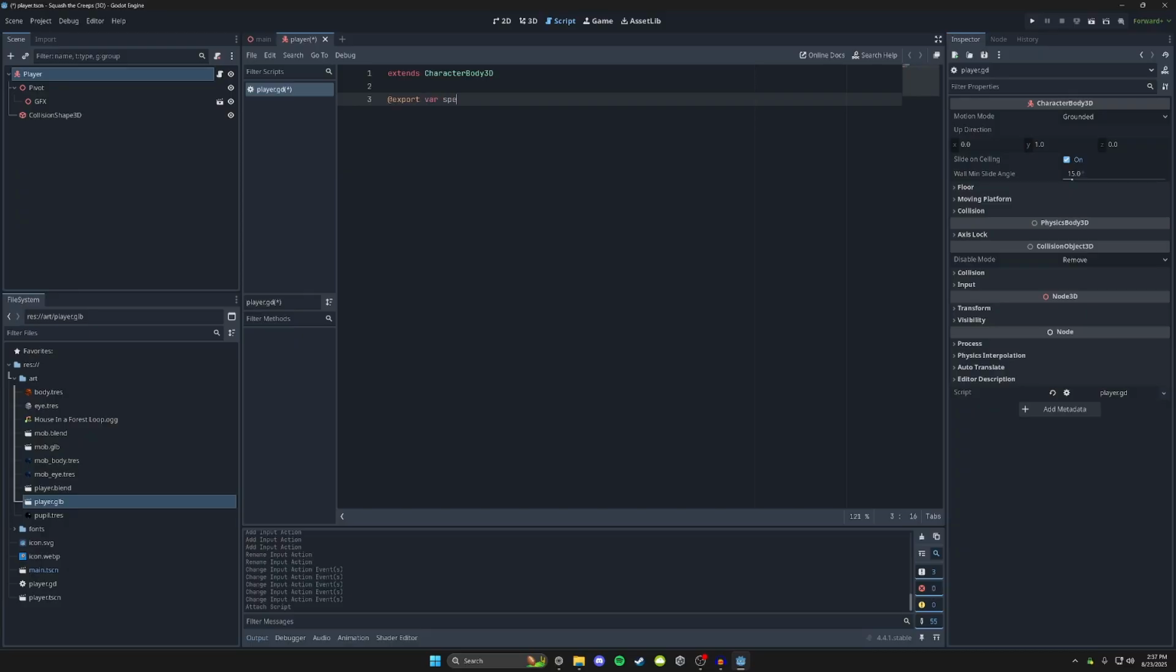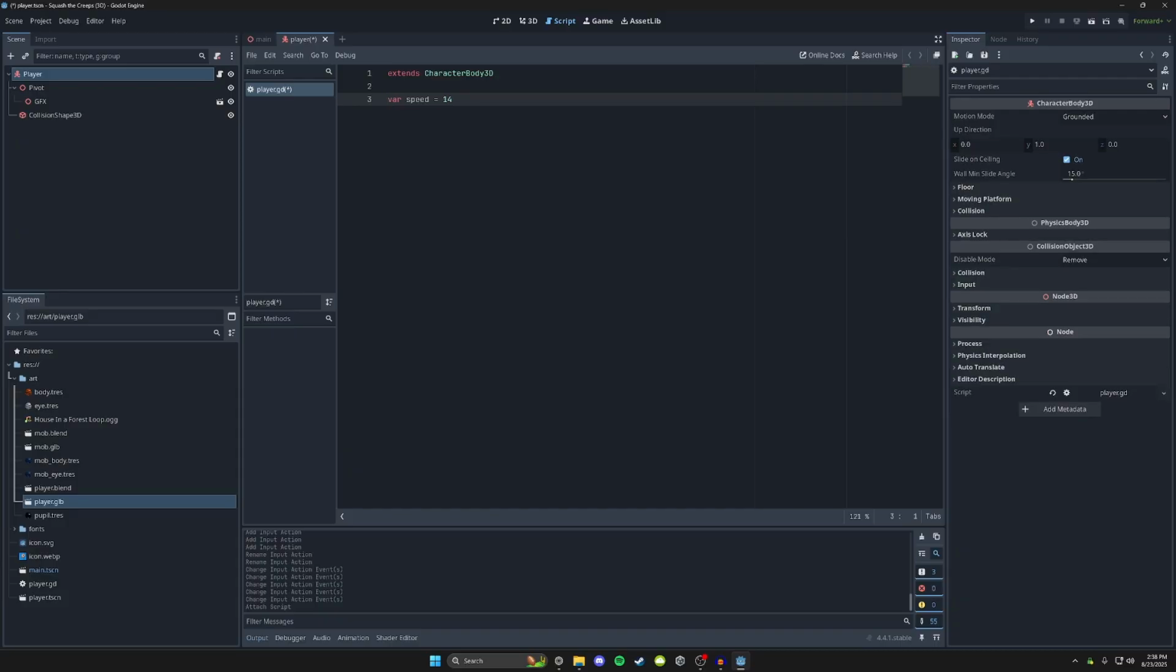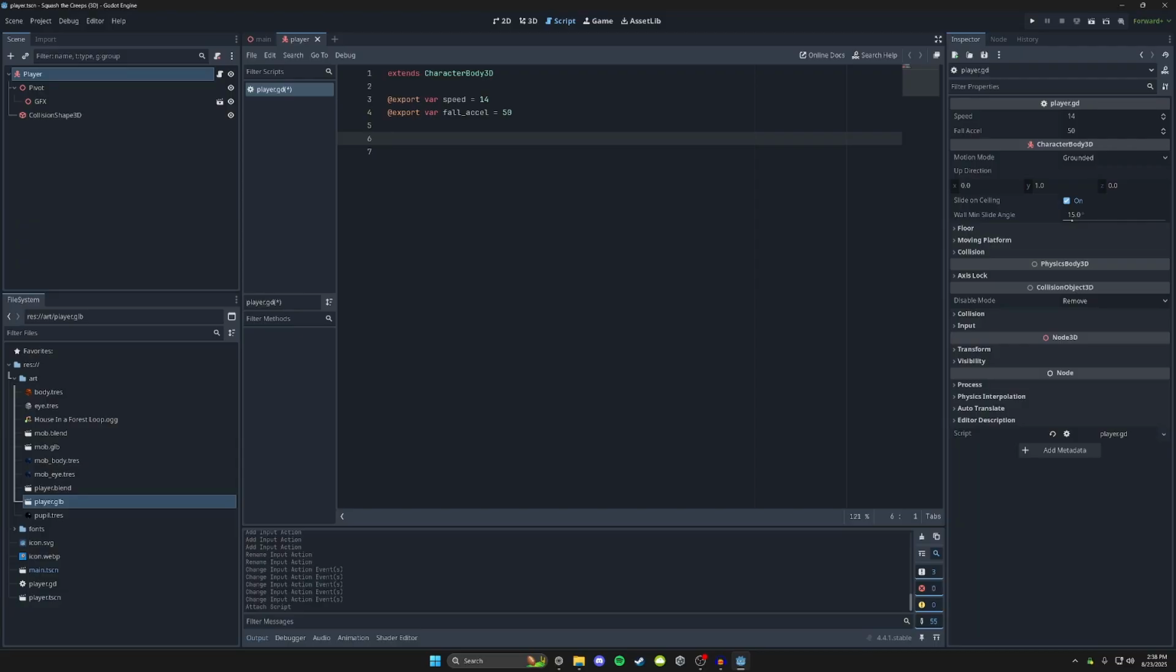Export var speed equals 14. So we have our speed variable. Now, I'm guessing export is like a public keyword. So if we were just to do var, it makes it a private variable. And then if we do @export, this makes it public. So now we need a fall acceleration variable. So we're gonna do export var fall_accel, and we're gonna set that to 50. And we're gonna want a vector for the velocity. So we're gonna make a var target_velocity, and we're just gonna initialize that to a Vector3.ZERO.